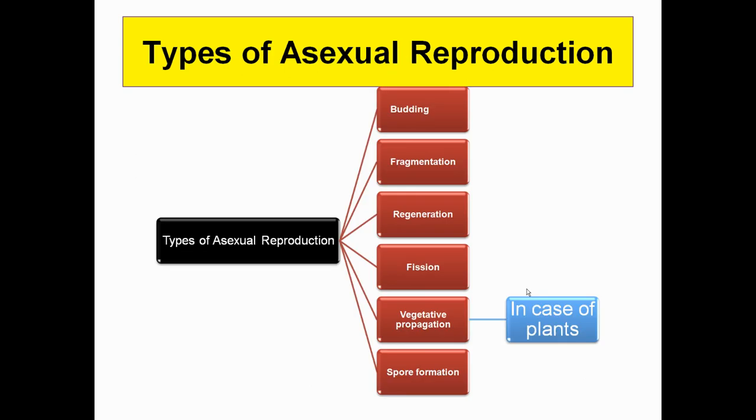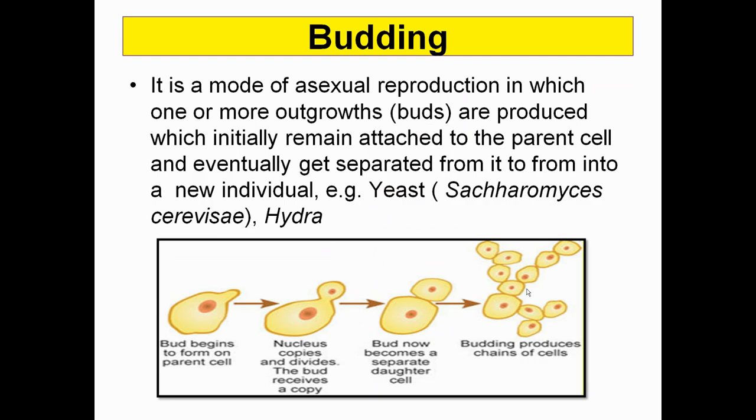Now, types of asexual reproduction. We have various types like budding, fragmentation, regeneration, fission, vegetative propagation, and spore formation. Vegetative propagation is very, very important only in the case of plants. It is completely exclusive to plants, in fact.